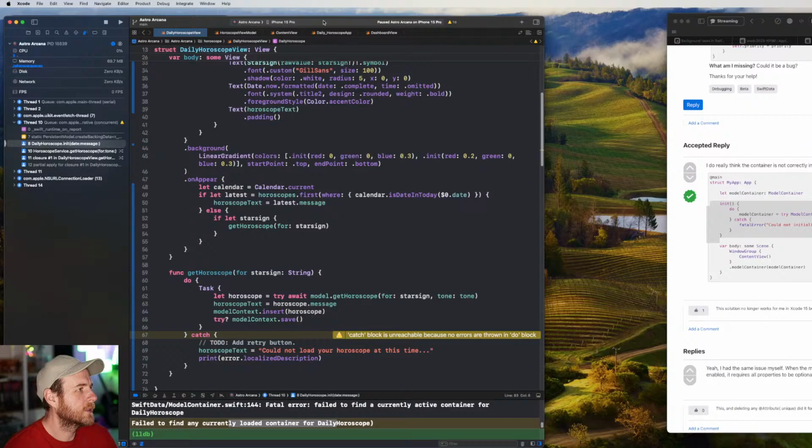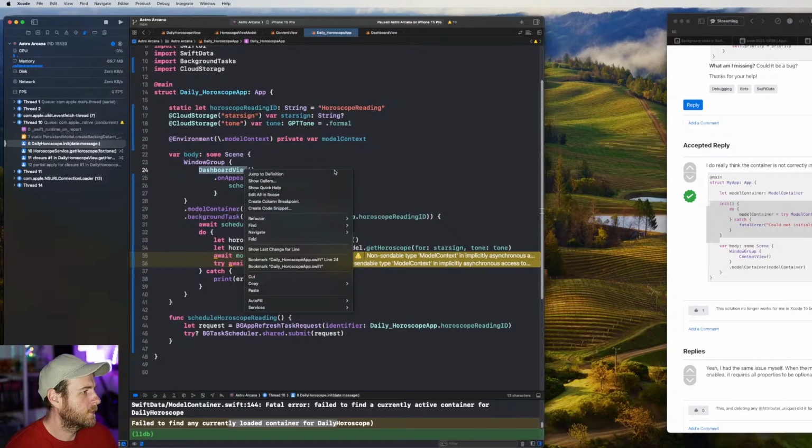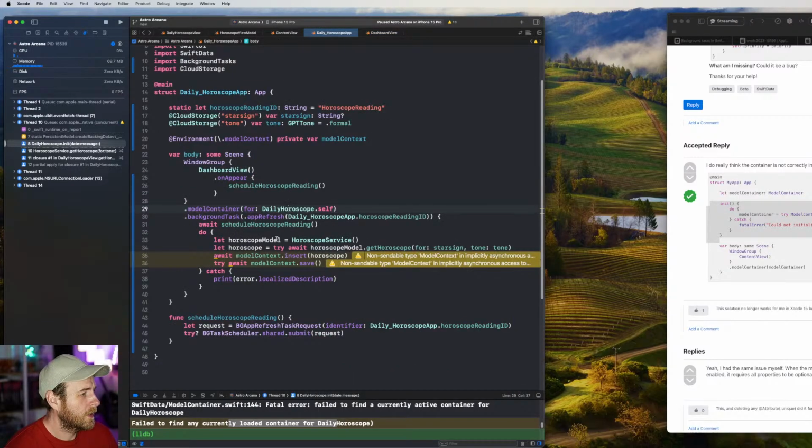I wonder if this is okay. Let's take a look at this. This is an interesting way of doing it. So, because on the dashboard view, what do we got? Nothing there. So we create, it gets passed through here.